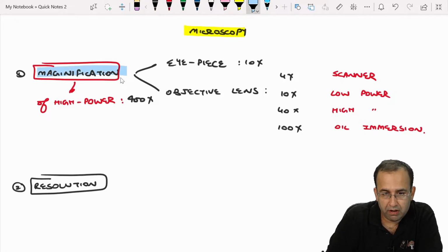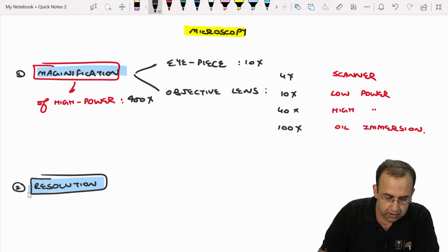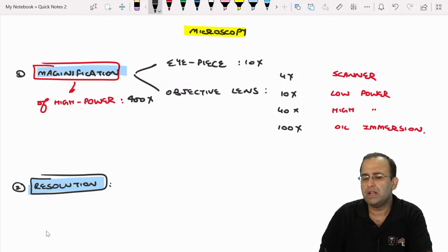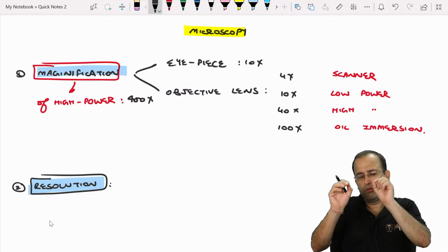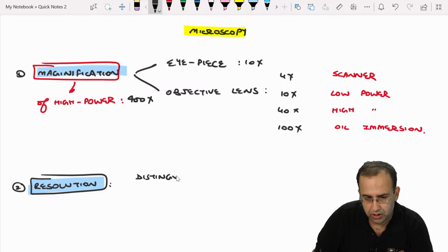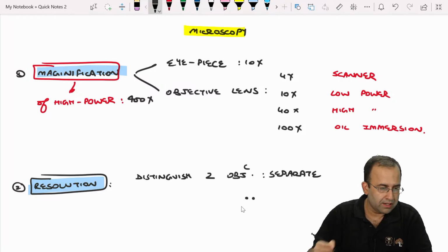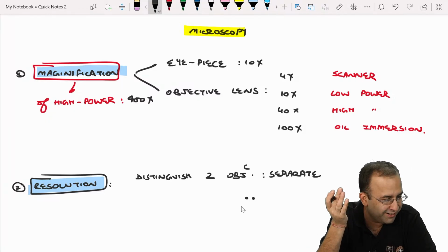Next point. So when we are talking of microscopy, first is magnification. The next is resolution. What do I mean by resolution? It is the ability to distinguish between two points as separate, meaning you are clearly able to see that these two dots on the phone are separate from each other.